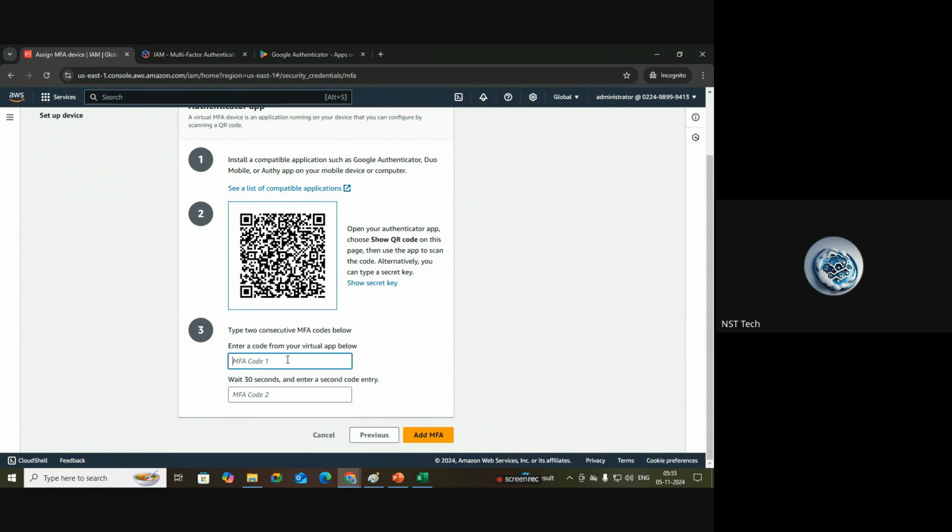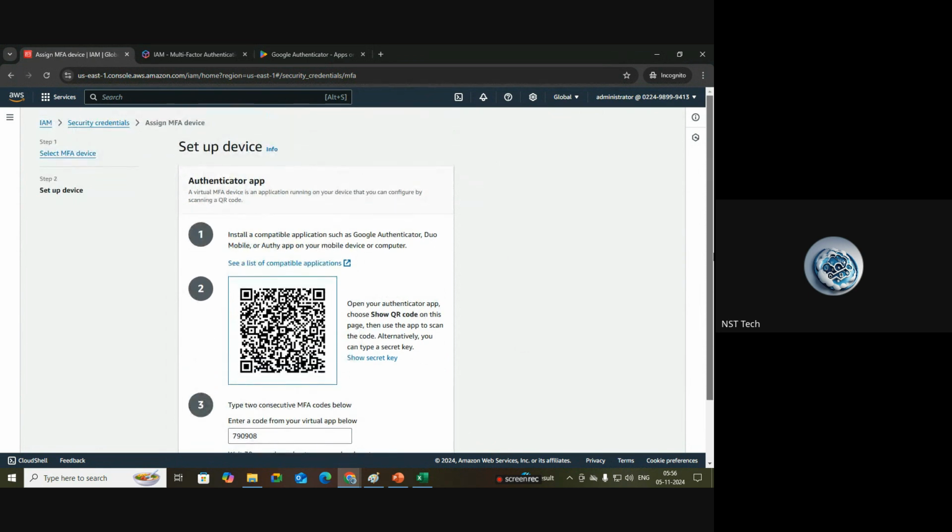So here as a third step, we should confirm that we have attached it. As MFA code one, whatever code you are seeing now, you should enter that first. In my case, I am entering my code, and after this, wait for some time. The code will change after 30 seconds, so we should enter the second code also. Let me wait until it generates a new code. Okay, it has changed now. I'm entering the second code also. Okay, that's it. So now you can click on add MFA.